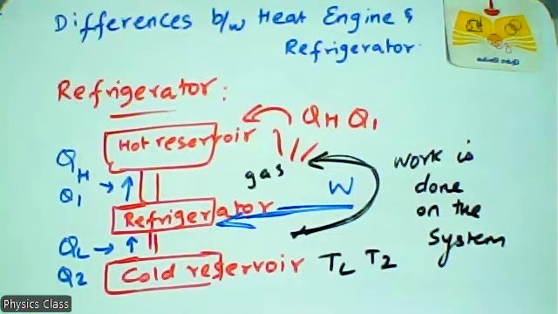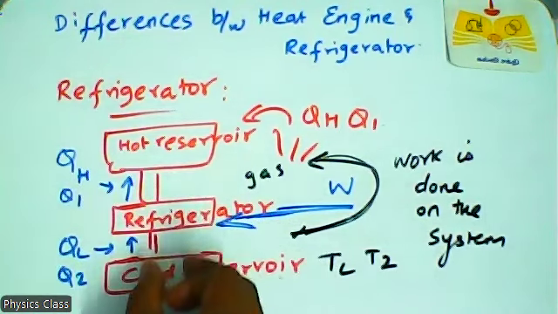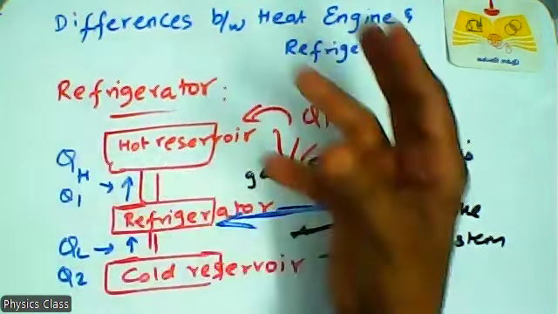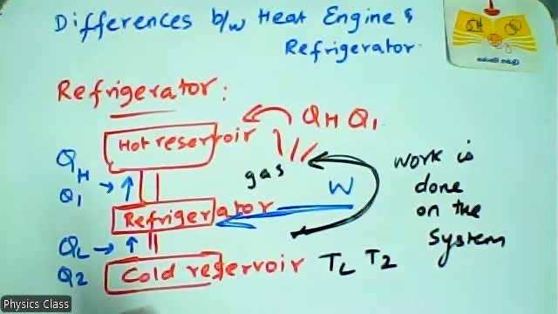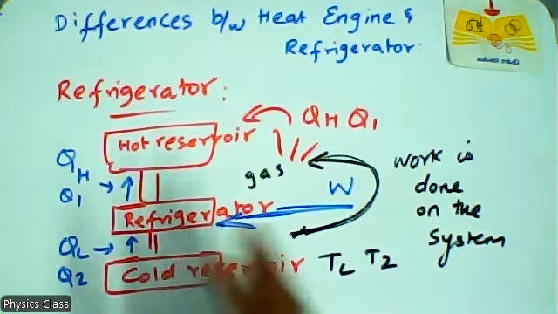It is rejected into the hot body, that is called the source, or the atmosphere. Atmosphere means the refrigerator is placed in the kitchen, so the kitchen is the environment for the refrigerator. So it absorbs heat from the cold reservoir, work is done on the system, and some amount of heat is ejected to the hot reservoir, because you can compare the temperature between the inside and the outside of the refrigerator.